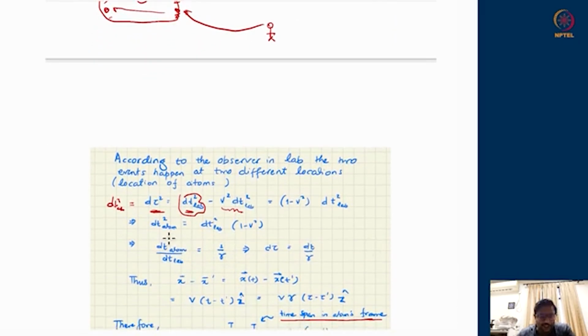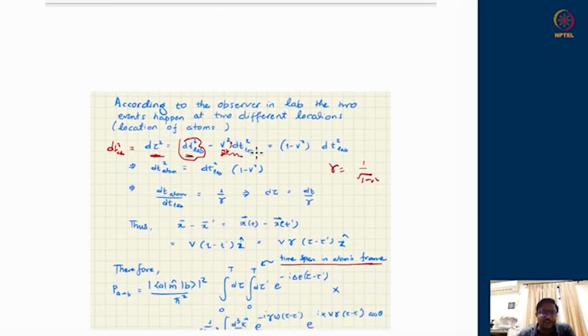So therefore dt atom upon dt lab is 1 upon gamma, where gamma itself was 1 upon square root of 1 minus v square upon c square, of course. When we write it like this, c square division and multiplication is happening all around, which is to say we are working in c equal to 1 units.